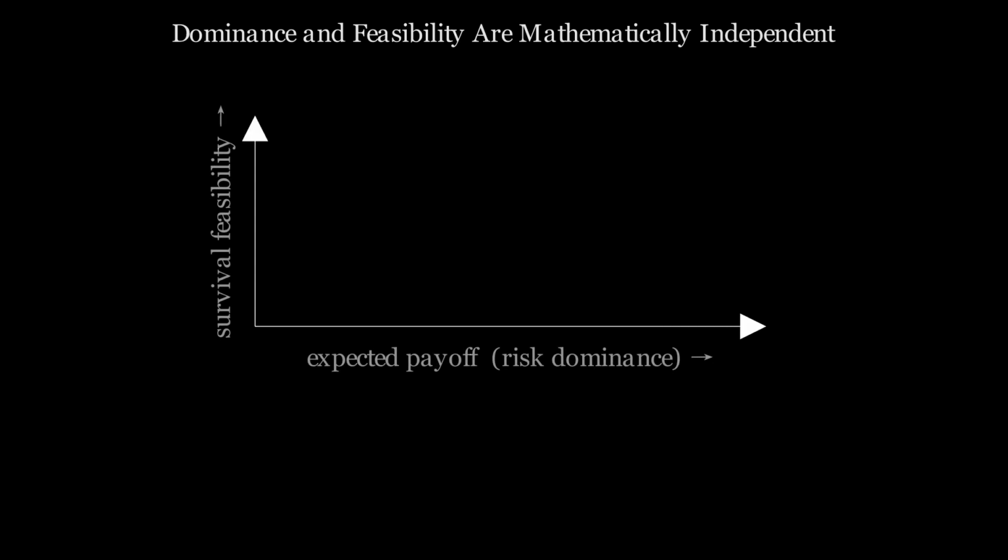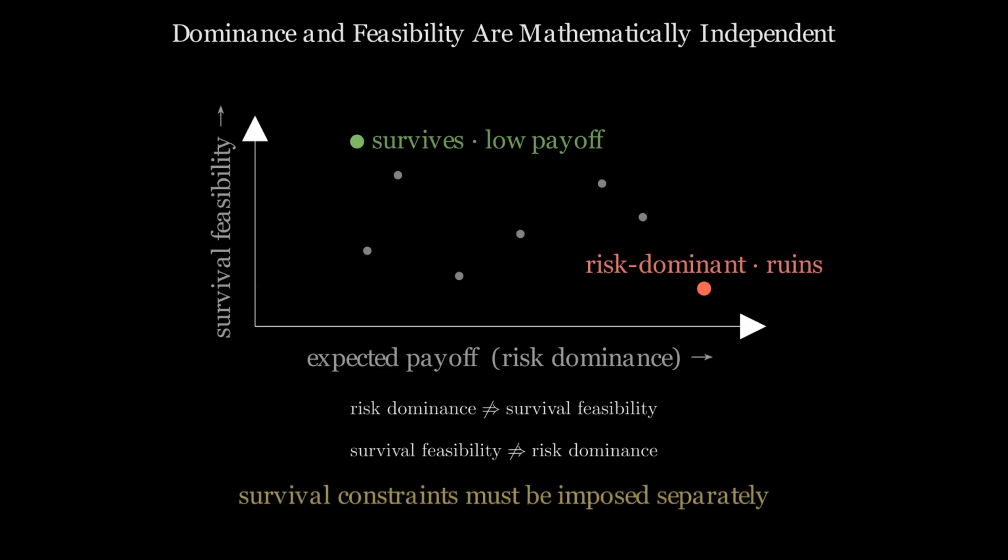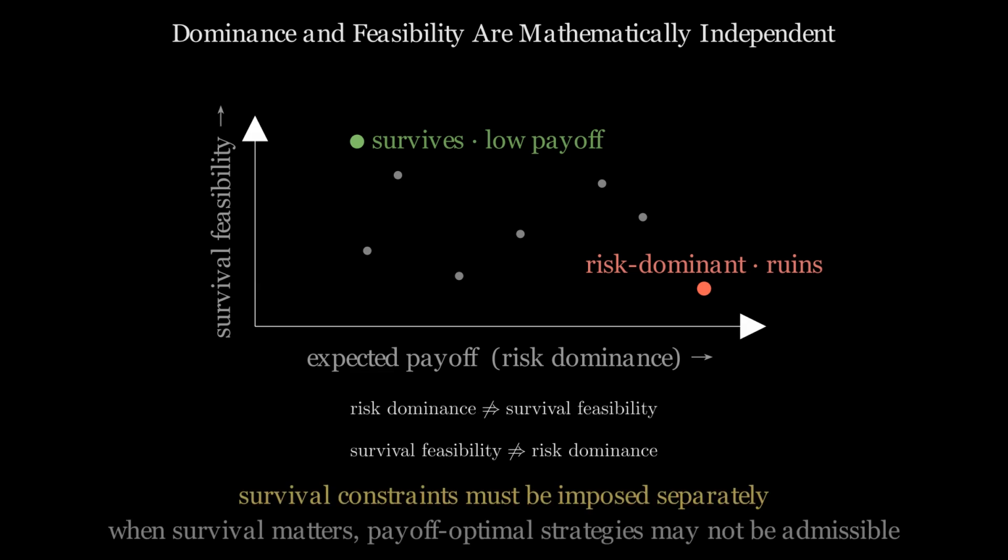Risk dominance is an ordinal property of the payoff matrix. It ranks strategies by expected performance under opponent uncertainty. Survival feasibility is a constraint on wealth paths. It filters strategies by pathwise ruin probability. These two properties live in different mathematical spaces. A strategy can be risk dominant and survival infeasible. A strategy can be survival feasible and risk dominated. Survival constraints must be imposed as hard constraints before any payoff optimization begins.